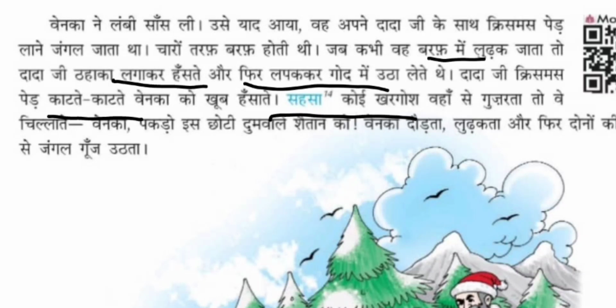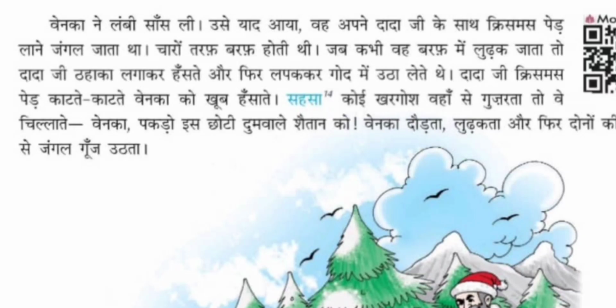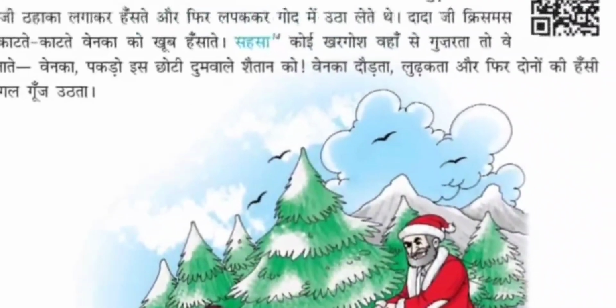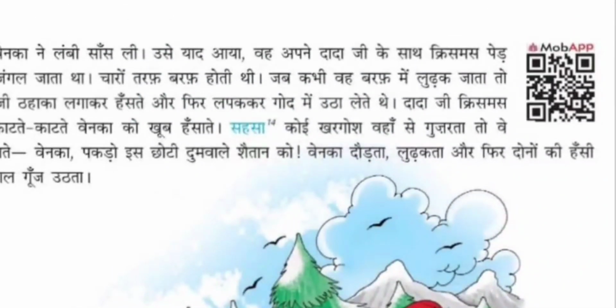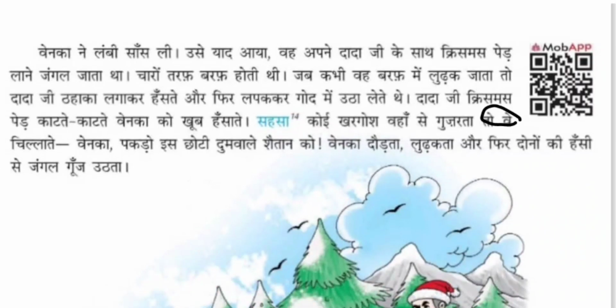Suddenly, if a hare passed by, he would shout. So suddenly, if a hare or a rabbit tries to move in that place, then the grandfather will be shouting. Where is the pronoun used for the grandfather? What he will say while shouting, so that we'll see with a nirdeshak chinh given. Venka, addressing Venka, you have to give a comma. Catch this small tailed devil.